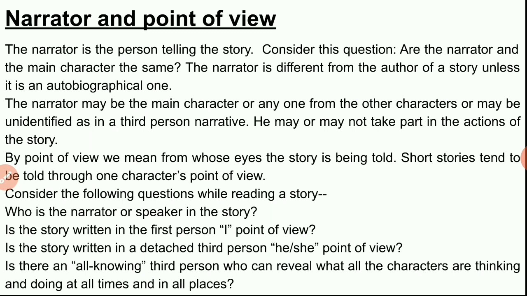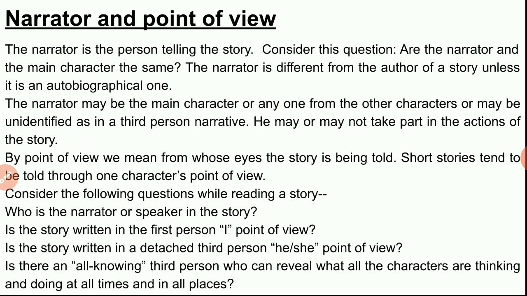By point of view, we mean from whose eyes the story is being told. Generally, it is being told by the eyes of the speaker. The speaker is the narrator. You can understand it if you can understand the role of a sutradhar in our dramas. Short stories tend to be told through one character's point of view.